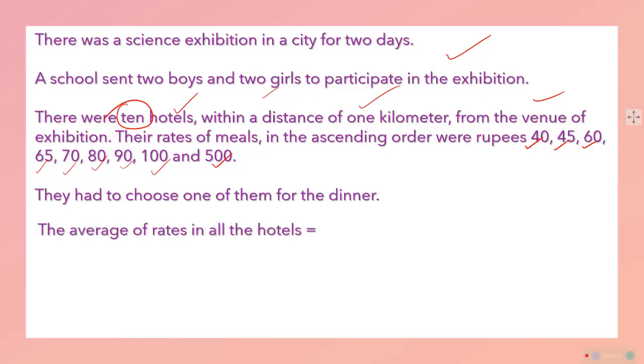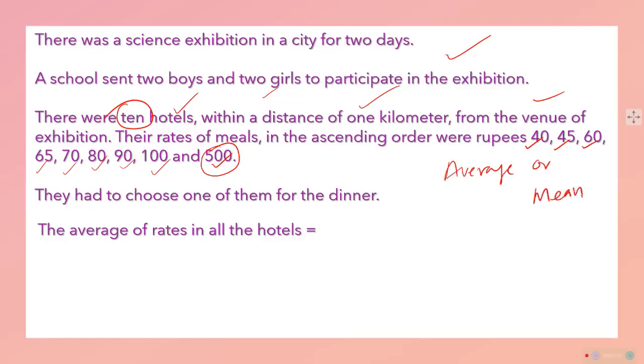The problem is that we will use some statistical awareness to solve this, but we know that there are hotels having a charge of 40 rupees per meal, and there is a hotel having a charge up to 500 rupees for a meal. It is a very different type of situation. So the question is that we are asked to find out which hotel is good. With our knowledge of average or mean,